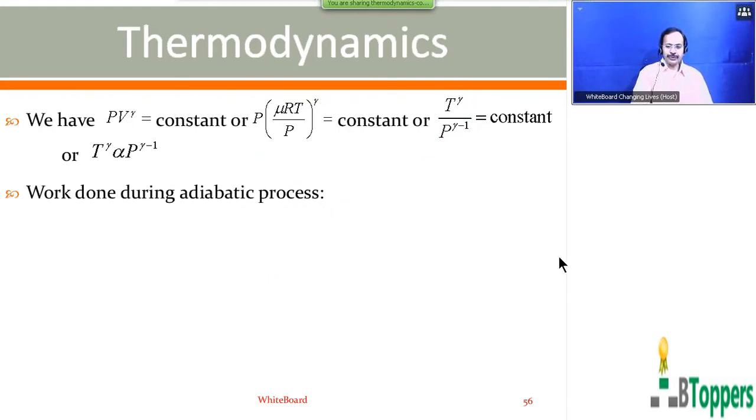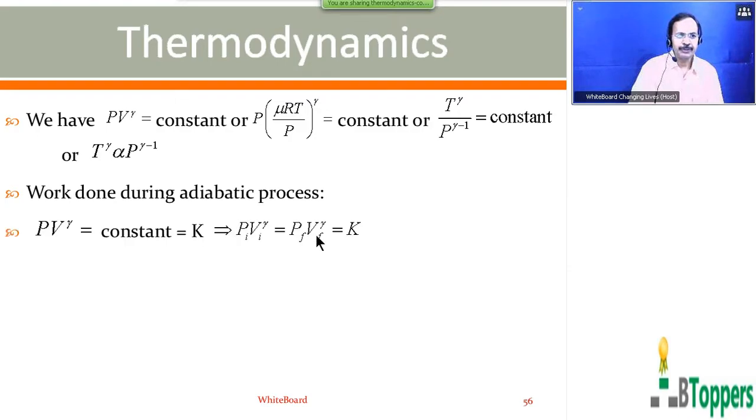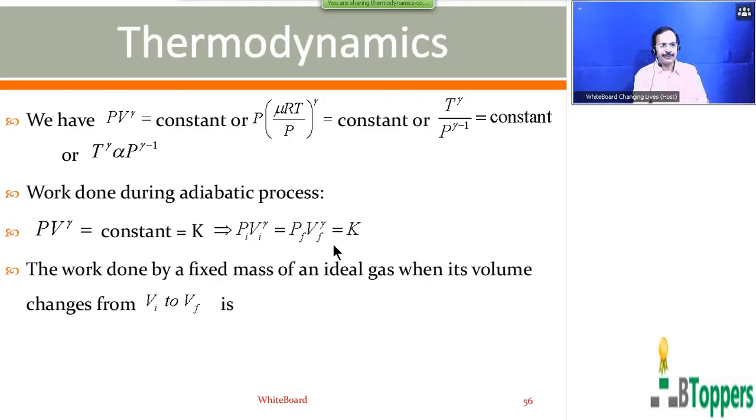Next I want to show you the calculation for work done by the gas in the adiabatic process, which I explained to you earlier. I am going to show you the notes for the same discussion. Now we can write the side heading: work done during adiabatic process. Take down the notes. PV^γ equal to constant, denoted by K, which implies PiVi^γ equal to PfVf^γ equal to K. Pi and Pf denote the initial and final pressures of the gas, and Vi and Vf denote the initial and final volumes of the gas in the adiabatic process.